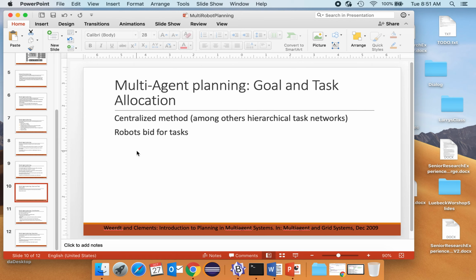When it comes to goal and task allocation, again, there are centralized methods. We have already briefly talked about hierarchical task networks, and then there are different ways in which robots can bid for tasks. So again, even without hierarchical task networks, you can say, robot 1, you do this, robot 2, you do this. So there might be some sort of centralized assignment, and then the rest is left up to the robots, or the robots can bid for their tasks. So that works too.